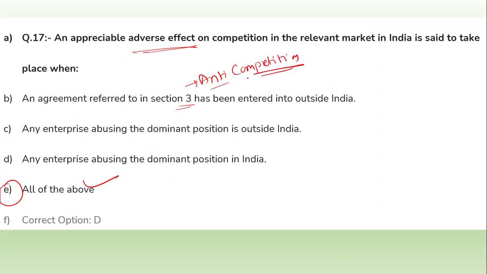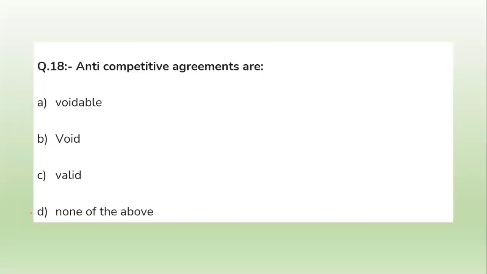So the anti-competitive agreements given under section 3 have been entered into, and the next option, any enterprise abusing the dominant position in India. Yes, this is also true. So option D is the correct answer.